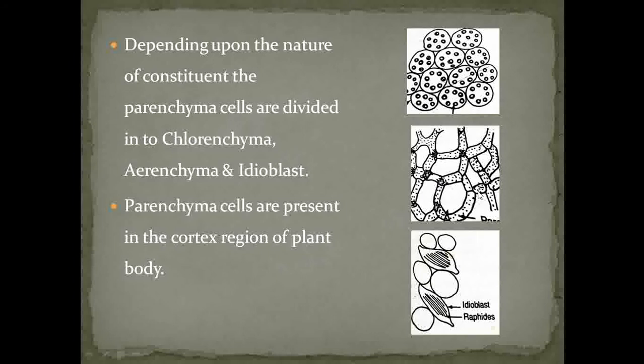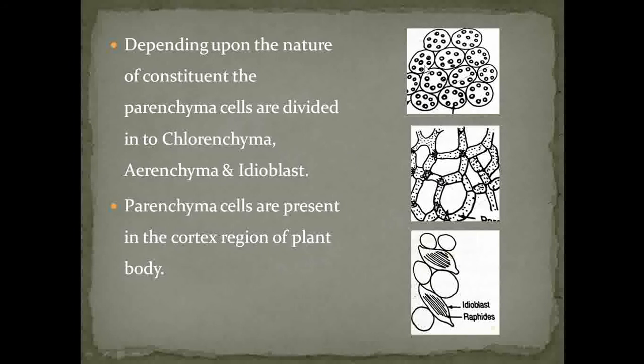The function of aerenchyma is that it gives buoyancy to the plant. And whenever the parenchyma tissues can store different types of food materials inside them, for example fats and oils, then that structure of parenchyma is called an idioblast.